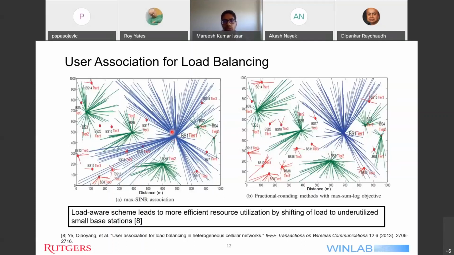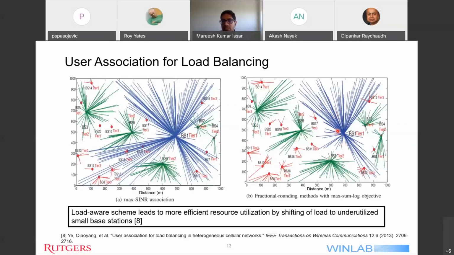But the key point to note here is that the bandwidth at the macro base station as well as the other base stations is fixed. So if I attach more users to the same cell, then the bandwidth would be divided amongst more users, which means that each user will not get a sufficient amount of data. So in order to mitigate this issue, the authors have proposed a load balancing scheme in which they show the result as depicted in the figure on the right hand side.